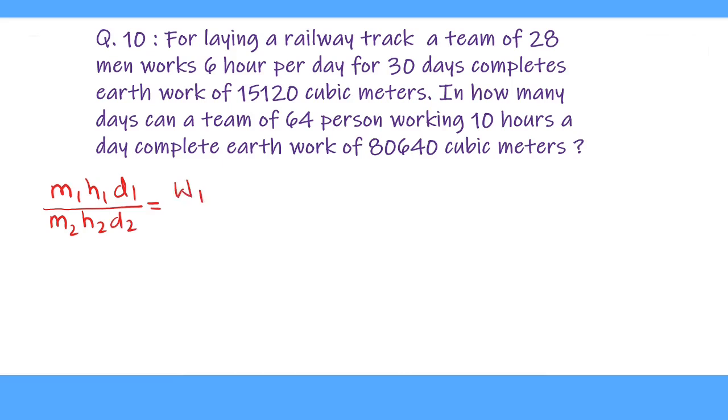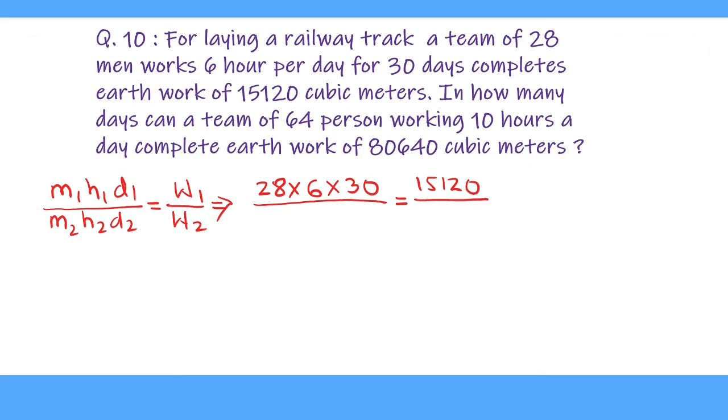to W1 upon W2. Here M1 given to us is 28 men, H1 is 6 hours per day they are working, and number of days they have worked is 30 days, and the work they completed is 15,120 cubic meter of work. M2 given to us is 64 persons, and they are going to work 10 hours a day, and number of days has been asked to us, so D2 is asked to us. And W2, which is quantity of work they have to complete, is 80,640 cubic meter of earthwork.